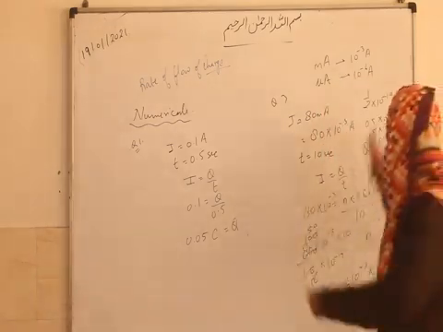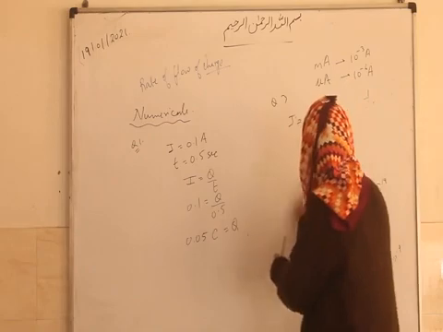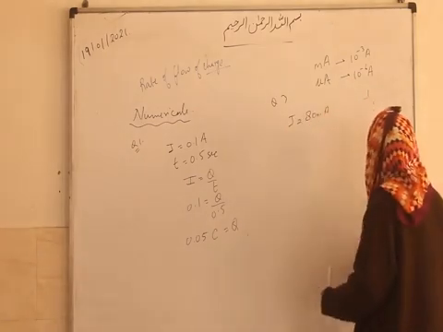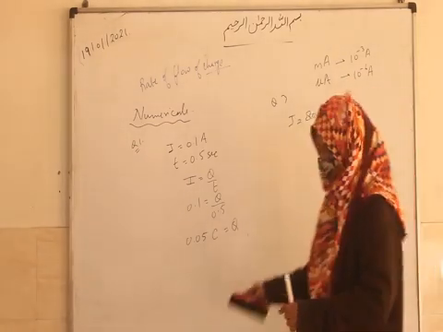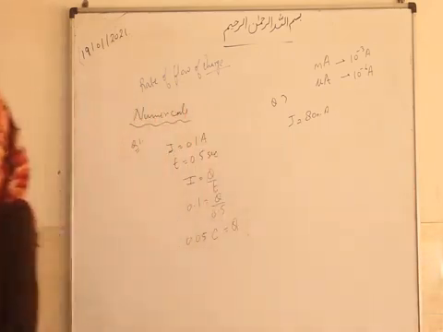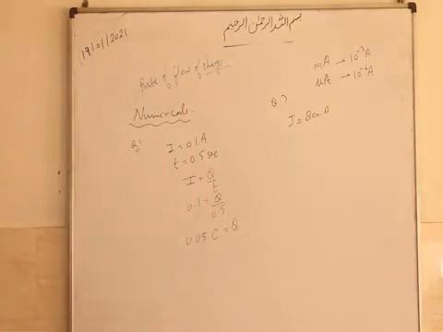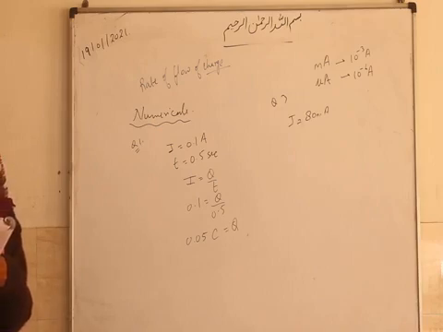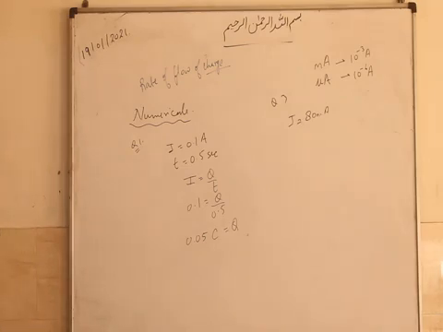You also do it. How have you done it? Divided 10 to the power 19 upon 2 is equal to 5. Show me your answer. Let me see. Why have you written 0.8 here?